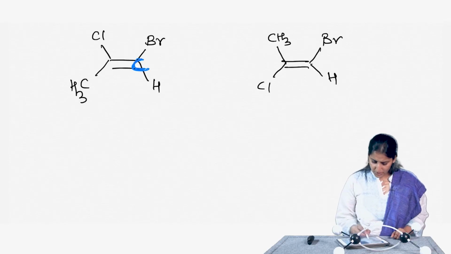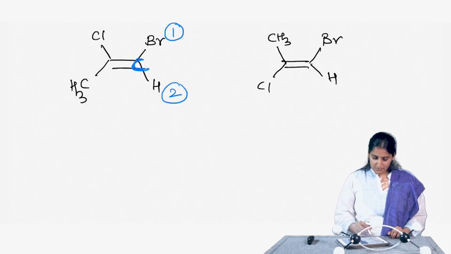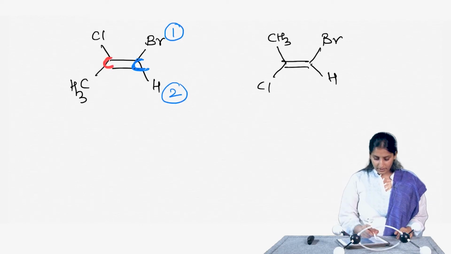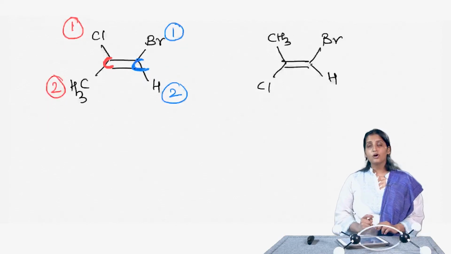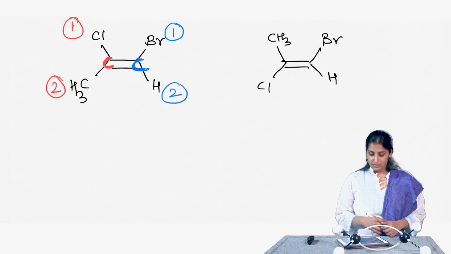So, in this case bromine gets a higher priority and hydrogen gets a lower priority. I do the same exercise on the other side, in which chlorine gets a higher priority and this methyl group gets a lower priority, because again chlorine has a higher atomic number than carbon.